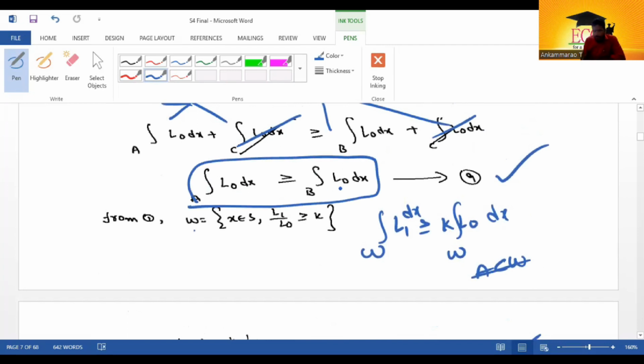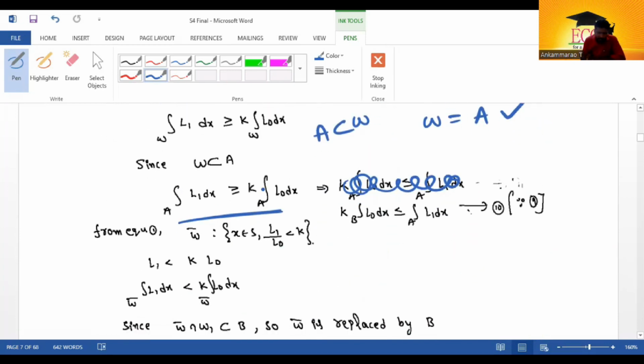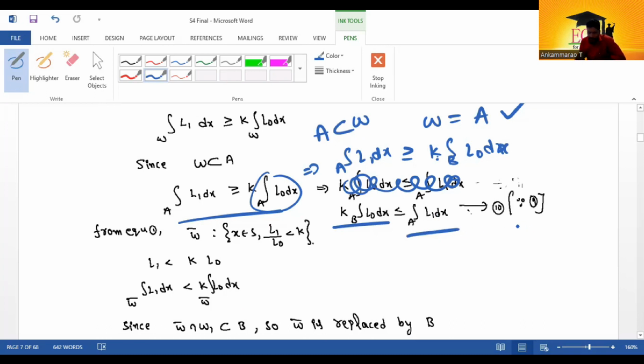Integral A L0 dx is greater than or equal to integral B L0 dx. So integral A L1 dx is greater than or equal to K into integral B L0 dx. Writing this in reverse, K into integral B L0 dx is less than or equal to integral A L1 dx. It is equation number 10.